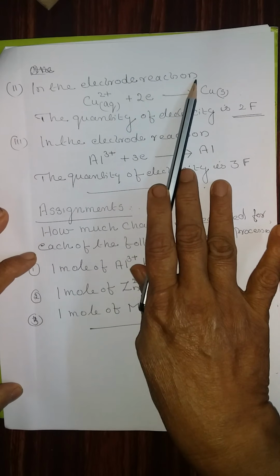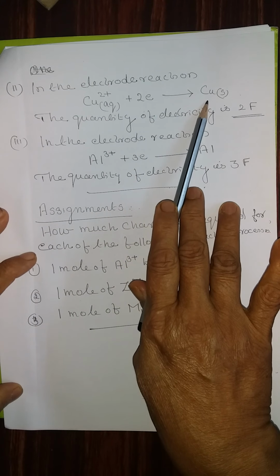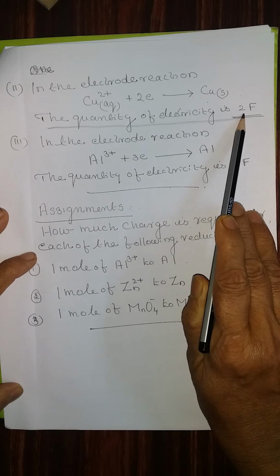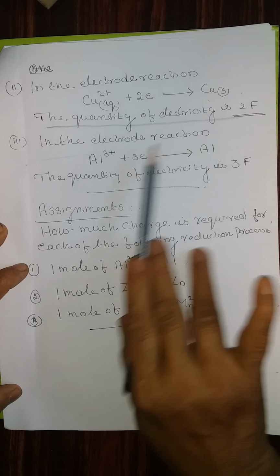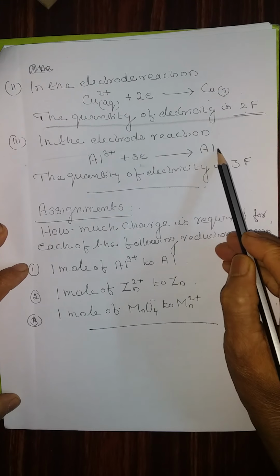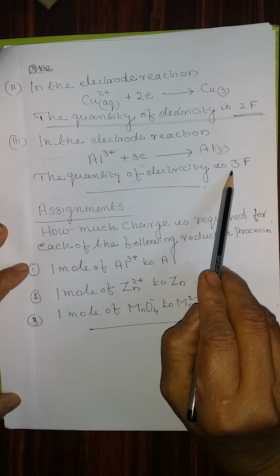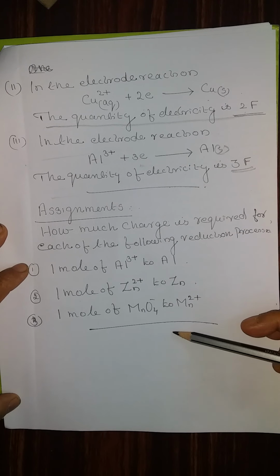In the electrode reaction, Cu2+ accepts 2 electrons, getting converted to copper solid. The quantity of electricity is 2F because it is 2 moles. Now 3. In the electrode reaction, Al3+ accepts 3 electrons, getting converted into aluminum solid. The quantity of electricity required is 3F. Based on this, please do the assignment.